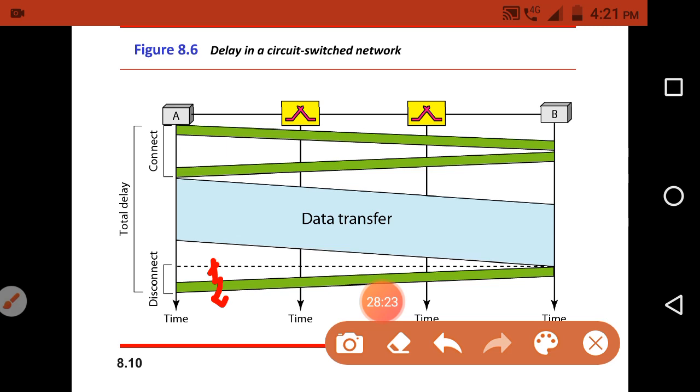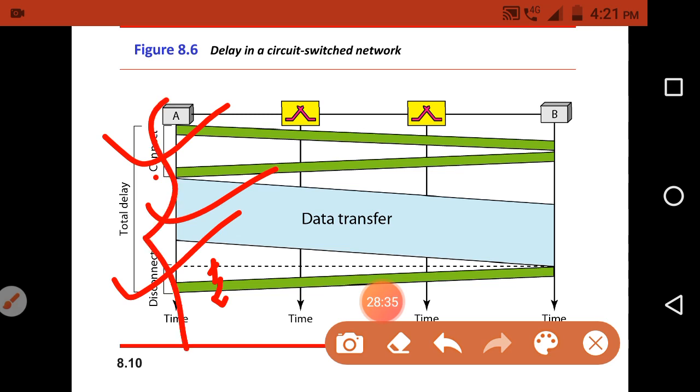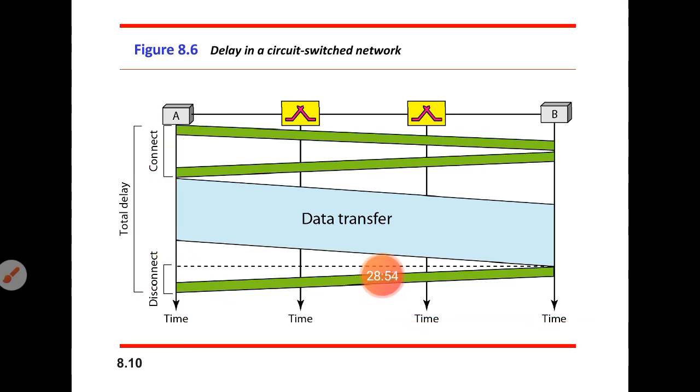The first delay, which occurs at the connecting phase, is the connection delay. Next one is the data transfer delay, and next one is the disconnecting delay. The combination of these three delays we call the total delay: the delay at the setup phase or creating the connection, the delay at the data transfer, and the delay at disconnecting the connection. The sum of all those is the total delay. So this is all about the circuit switched network.